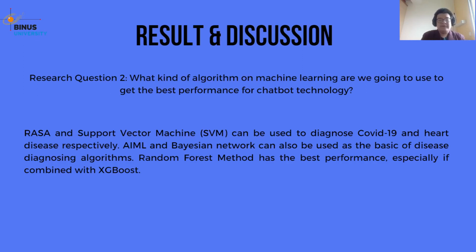And from all of these algorithms, we found that random forest has the best accuracy compared to all of the other algorithms. We found two research that use this algorithm to predict disease, and they have 87% and 98.995% accuracy for their chatbot. We also found that the use of XGBoost library can also improve the random forest accuracy, and thus it's recommended to pair XGBoost with random forest.